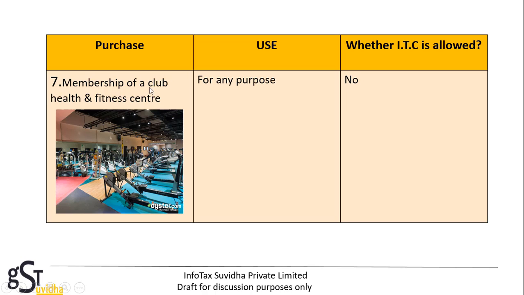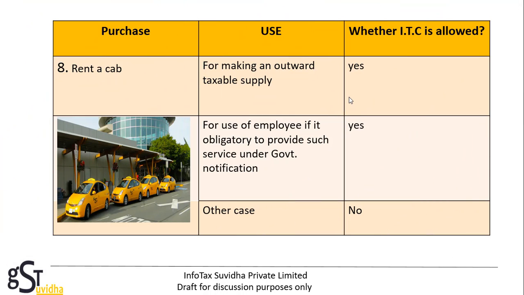For membership of a club, health and fitness center, if used for any other purpose, then no, input tax credit is not allowed. For rent-a-cab used for making an outward taxable supply, then yes, input tax credit is allowed.